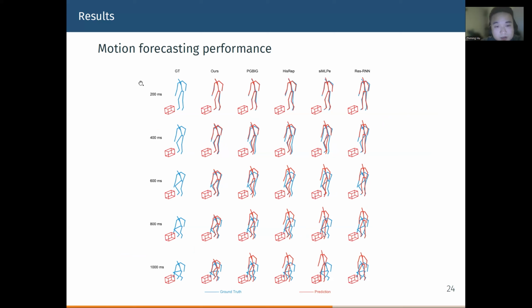Here are some visualization results. We can see that at different prediction times, our predictions are closer to the ground truth than other methods.